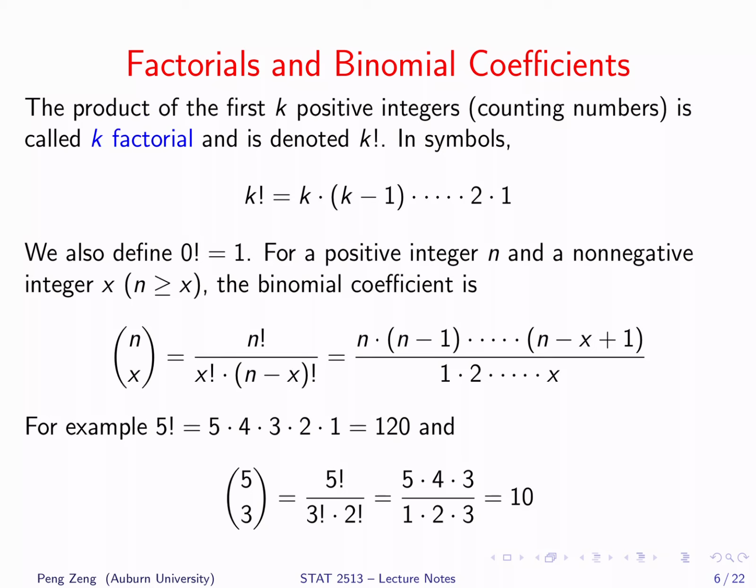For example, 5 choose 3 is the ratio of two products. The numerator is the product of three numbers, counting down from 5, so they are 5, 4, 3. The denominator is the product of three integers, counting up from 1. So they are 1, 2, 3. Do the math. The value is 10.